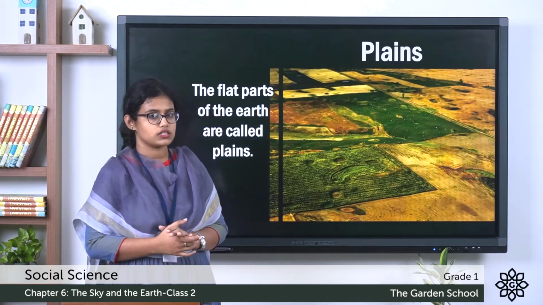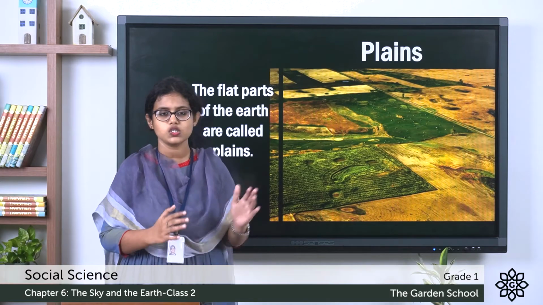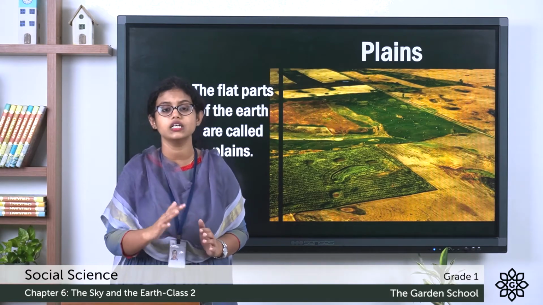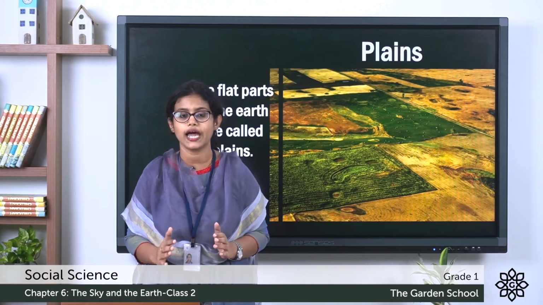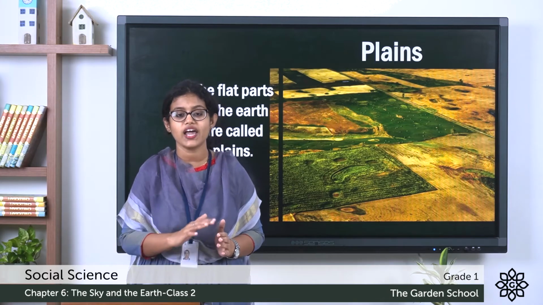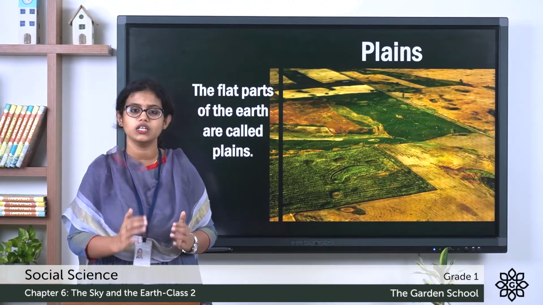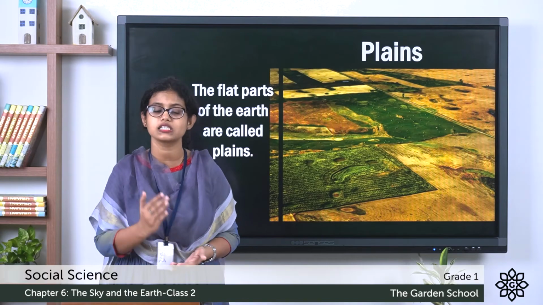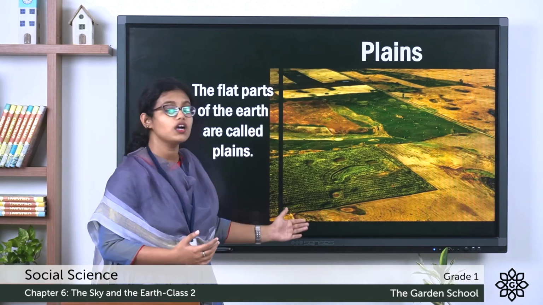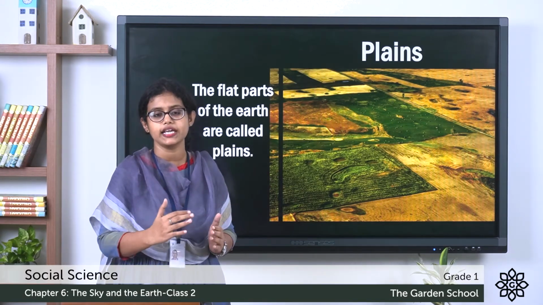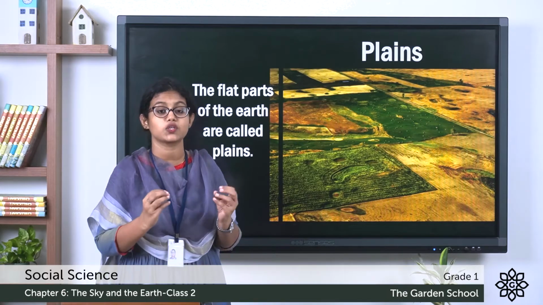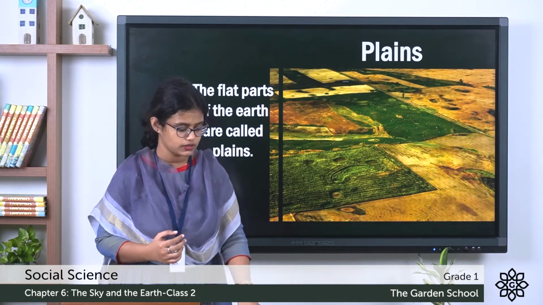And the next one is the plains. The flat area on the earth's surface, that is called as the plain. You can see the picture here. The flat area of the earth's surface, that we call it as plains.